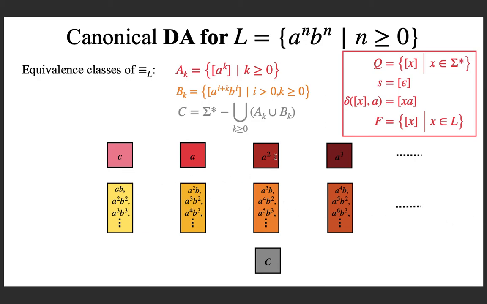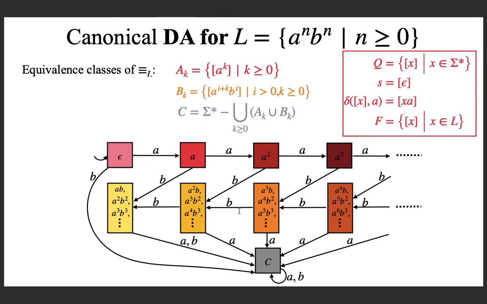It goes on. So in these two rows, there are infinitely many equivalence classes, and this is the third row with a single equivalence class. The next step is you can find the start state, which is the class represented by epsilon. So this is the start state. Next step is transitions. So you can fill all the transitions. Please verify it offline. And lastly, you can decide the set of final states. These are the final states because these are the strings in the language. See, epsilon is accepted, ab is accepted, aabb is accepted, 3 a's followed by 3 b's is accepted.